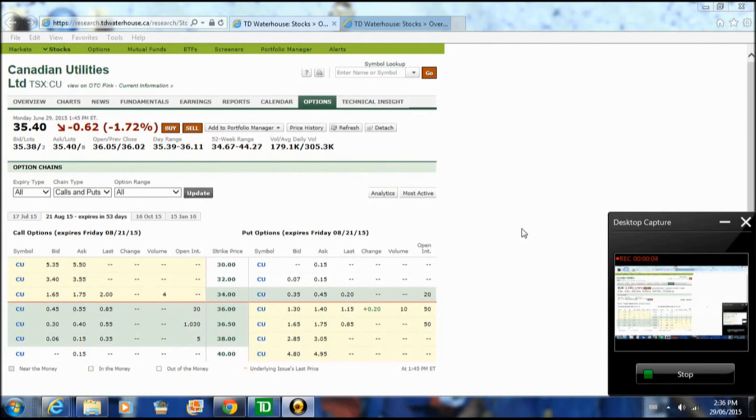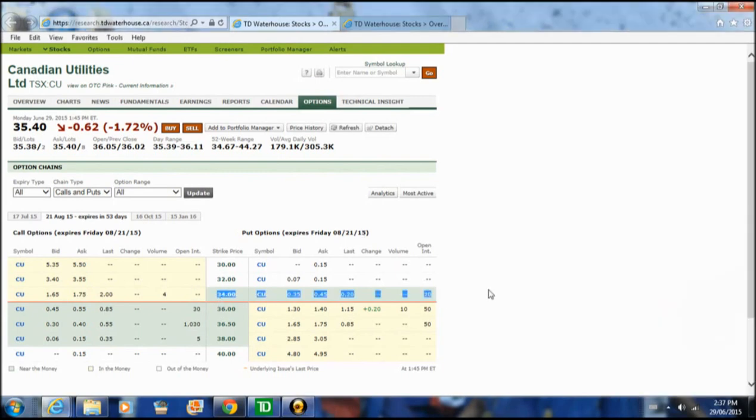Okay, so here now we have to look at an option chain. What an option chain is, it shows all of the bid and ask for various strike prices. You have to pick a date, so we've chosen August 21st, 2015, and we're looking at a put. So we're going to look over here on the put side, and we're going to look at $34. So it's a strike price right below what the stock's currently trading at. This red line means the stock is trading right here at $35.40. So we're going to look at the strike price just below it.